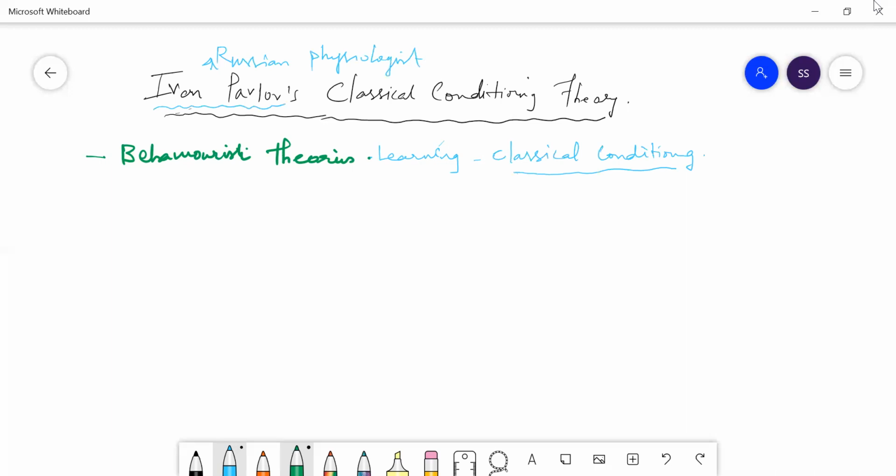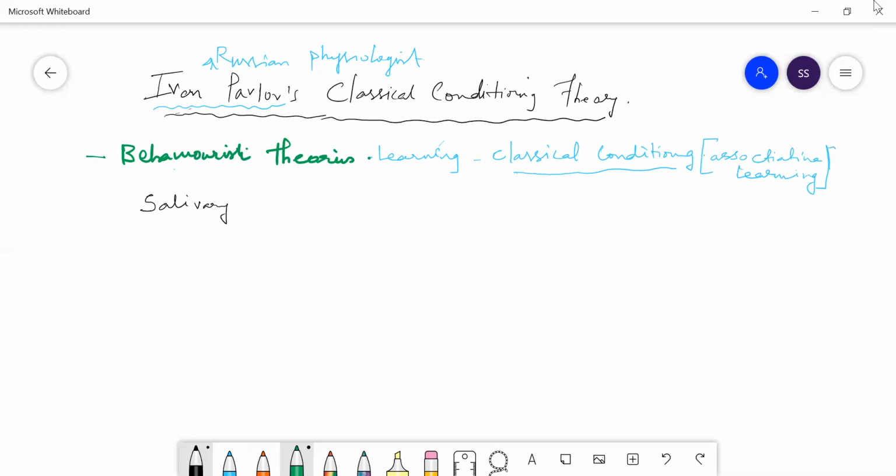Now, classical conditioning is a form of associative learning. This is also called associative learning, where you will be associating different strategies to learn. So the original and the most famous example of this classical conditioning involves salivary conditioning. So he has discovered this saliva. You know, saliva. When you want to eat something, you will get water from the mouth, right? So that is called saliva.